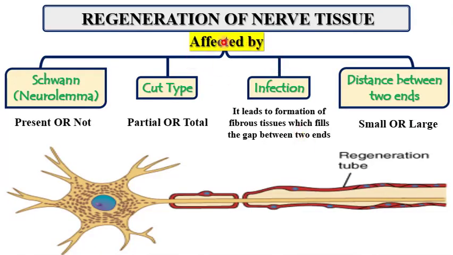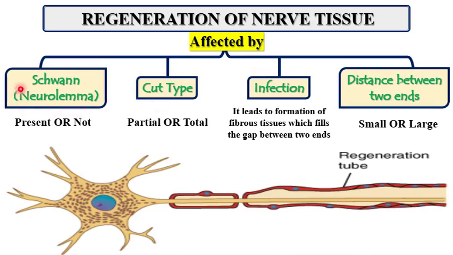So what are the factors that may affect the regeneration of the nerve? Can all nerves be regenerated or not? There are factors that affect this regeneration. What are these factors?